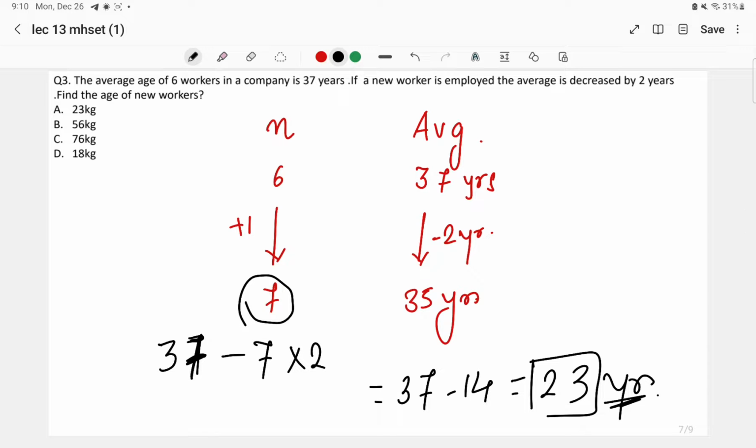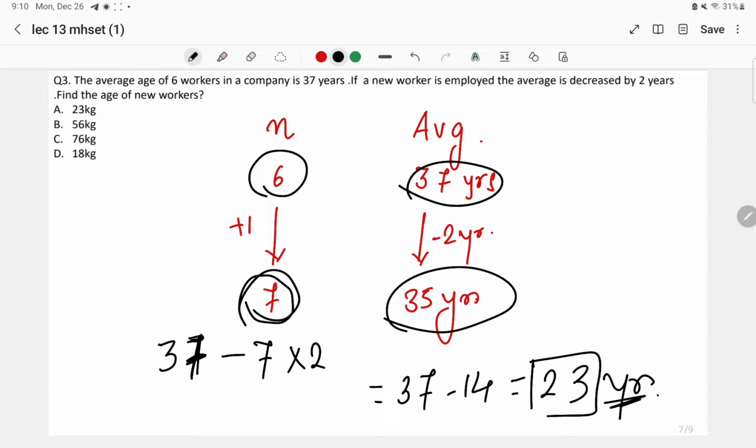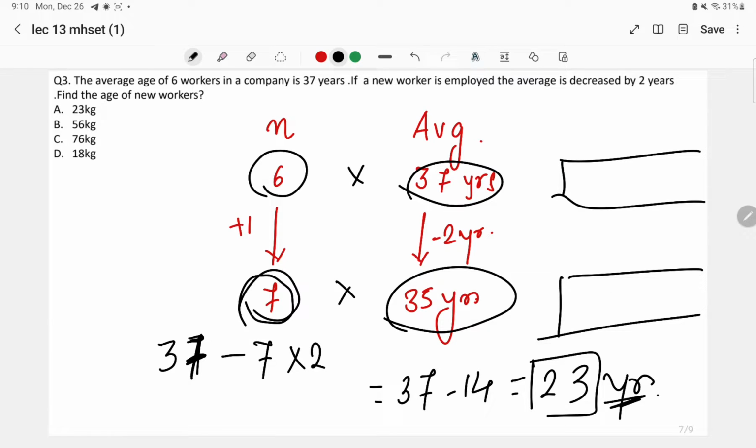I hope you have got it. What I have done is simply taken the 6 workers with 37 years, and 7 workers with 35 years. You can also solve this question by carrying out this multiplication and taking the difference. But rather than doing all this, the old average was 37, and there are 7 members. Why did I take minus? Because here there is a reduction in the average. So minus 7 into 2, so this will be 23 years.